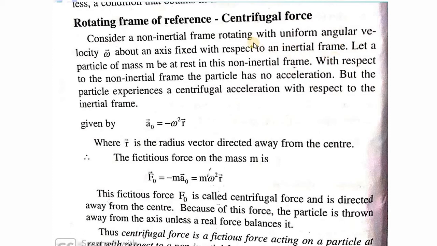We are having a non-inertial frame, like a rotating wheel of a car, and for example a honey bee is stuck to the rotating wheel of the car. If you are standing on the wheel and observing the honey bee, what do you feel?